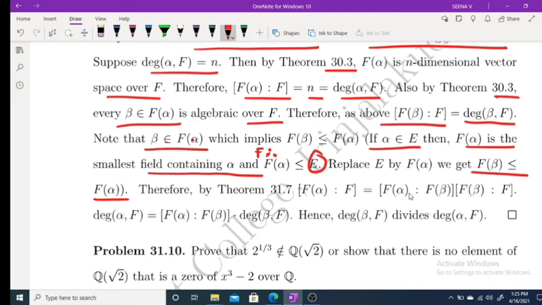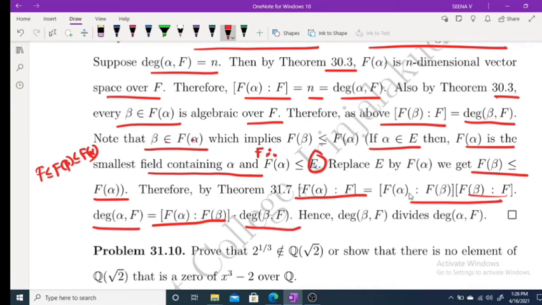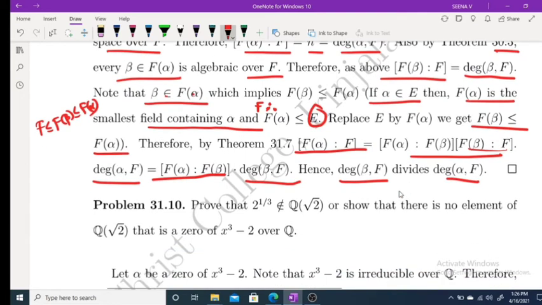Therefore what we have, f is a subfield of f of beta, which is a subfield of f of alpha. So by the earlier theorem, degree of f of alpha over f is equal to degree of f of alpha over f of beta into degree of f of beta over f. Therefore degree of alpha over f is equal to degree of f of alpha over f of beta into degree of beta over f. This implies degree of beta over f divides degree of alpha over f.